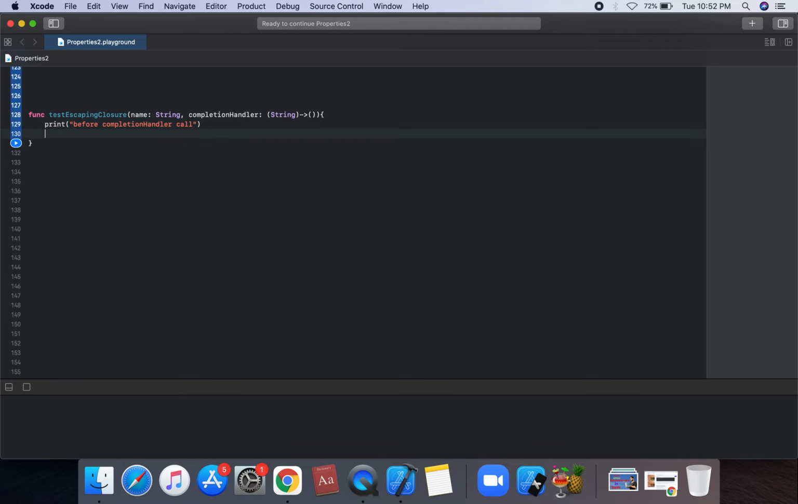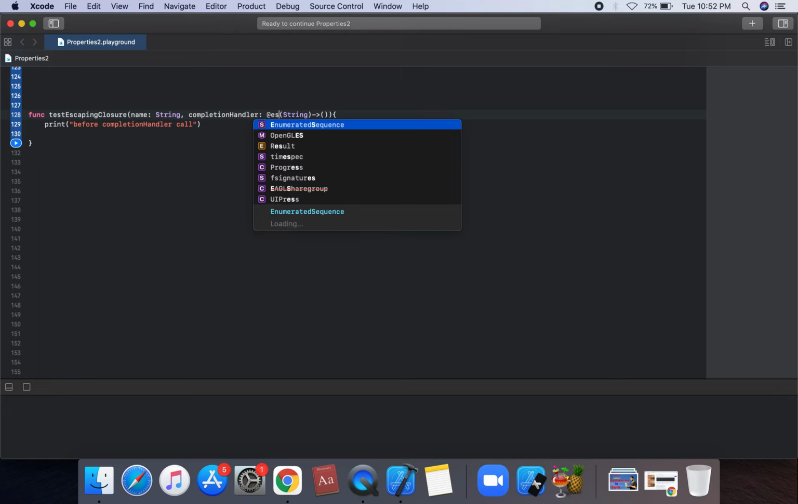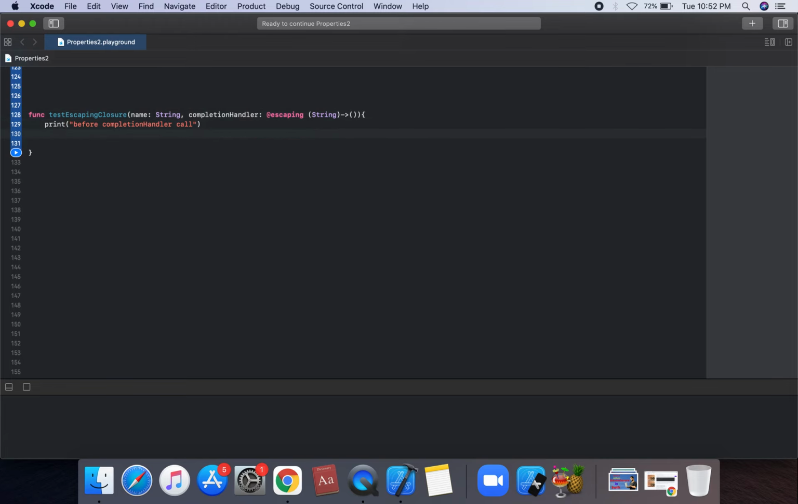The first is the wait on escaping. We mention this keyword, escaping, before the argument type. So @escaping we can use for the wait. Escaping here means wait. So we can create a timer.